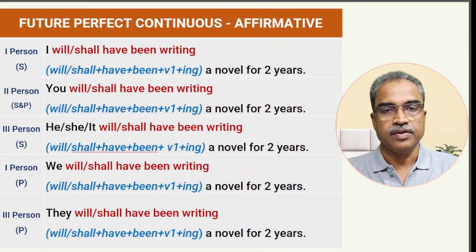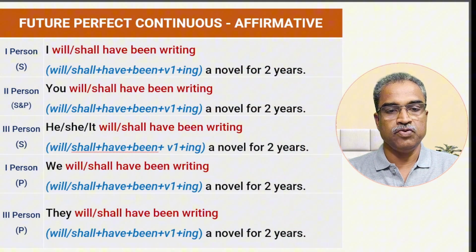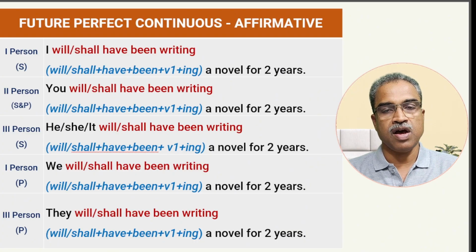Let's dive straight into our topic and learn how to make statements, affirmative and negative, in this last tense, that is future perfect continuous tense. Yes, the affirmative statements in future perfect continuous tense, starting with I, first person singular. Then it is future. So future is always shown by the auxiliary verb will or shall. So let's use here will or shall, and then have plus been plus main verb with ing.